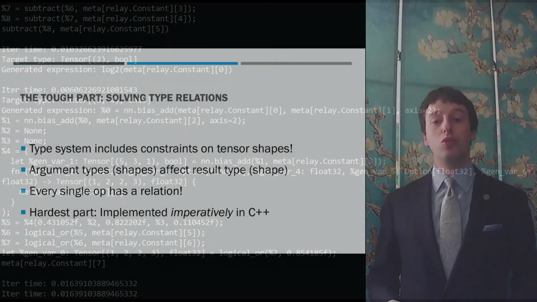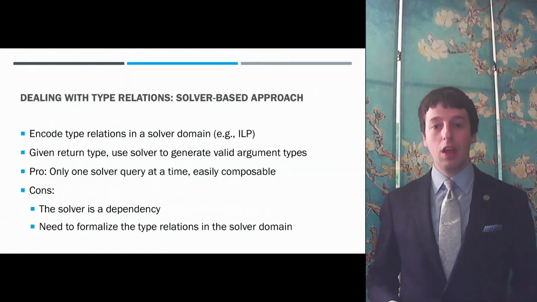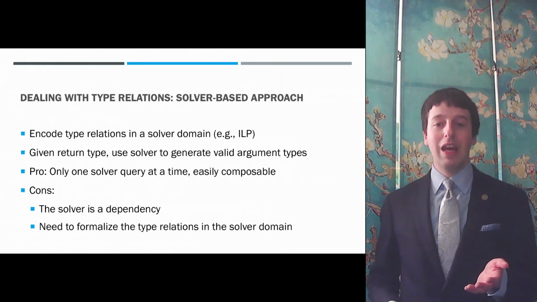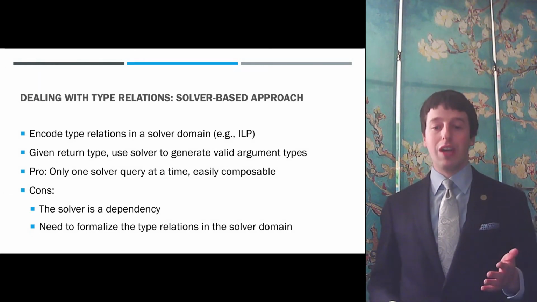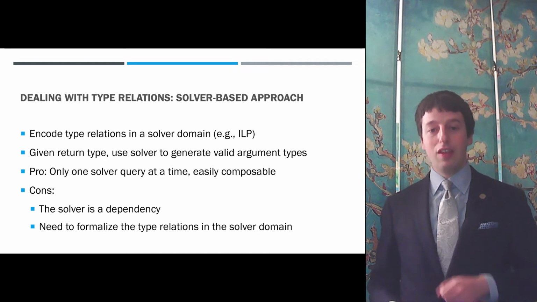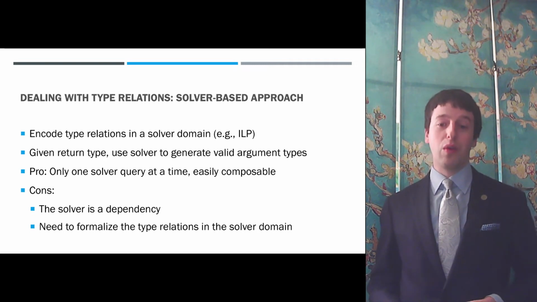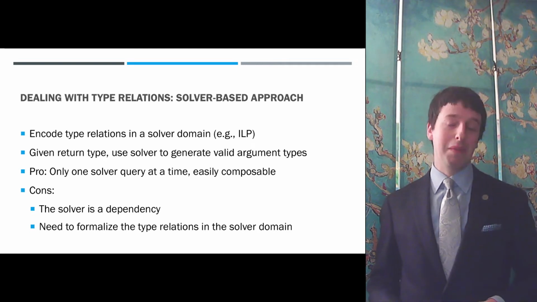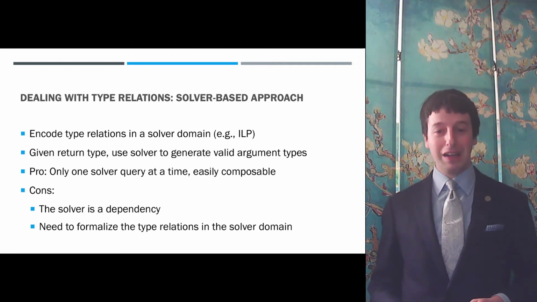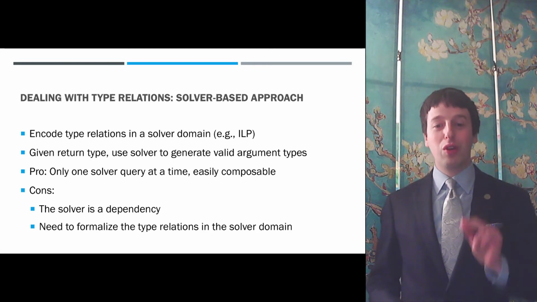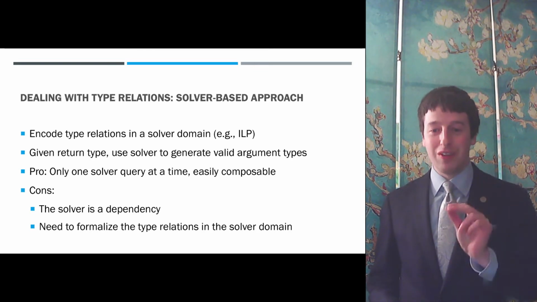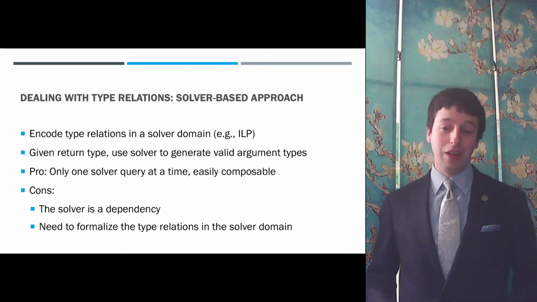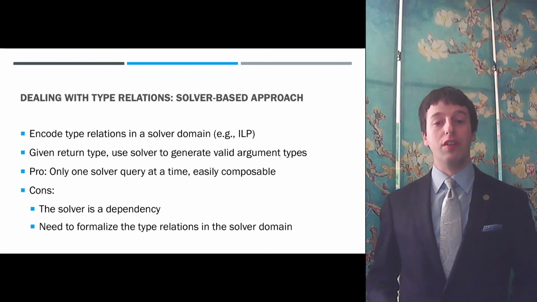Our prototype tests two separate approaches for solving type relations. The first approach is to formalize the relations in a solver domain, such as integer linear programming, and then when we build up a program recursively, we can set up solver constraints for a given return type and solve for argument types. This approach is surprisingly simple since it only requires one solver query at a time. Additionally, the queries themselves are composable and may be reusable in other solver-based tools down the line. However, using a solver requires us to independently reformulate each type relation, which is a lot of manual effort, so we also explored an alternative approach.